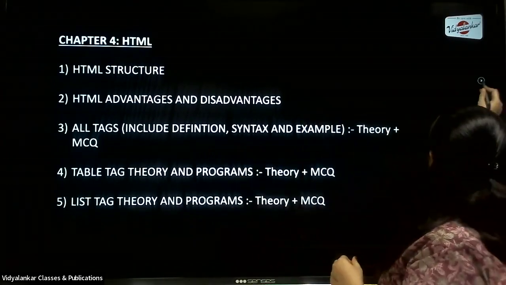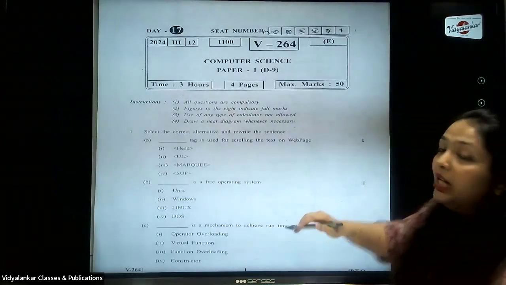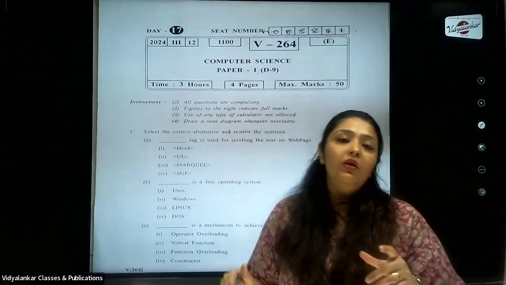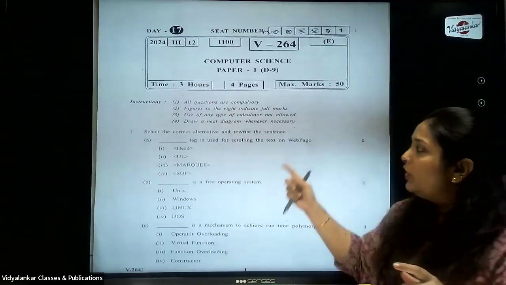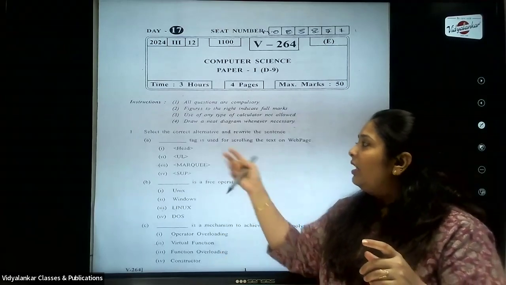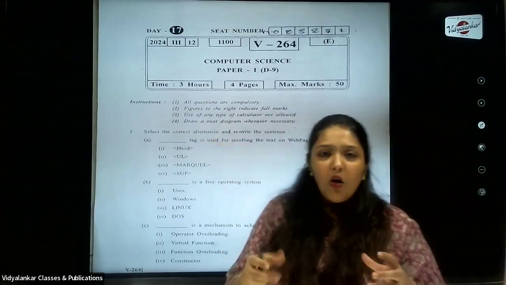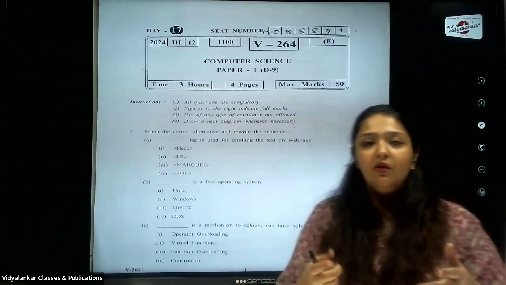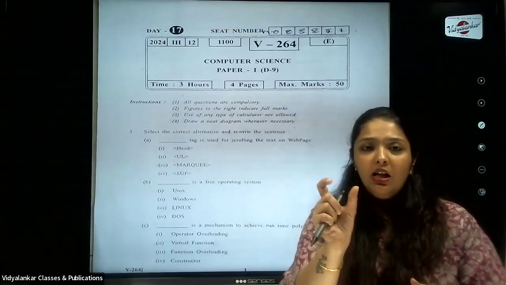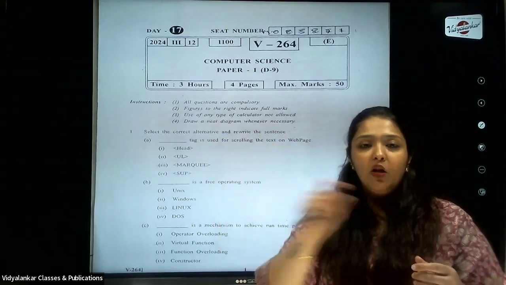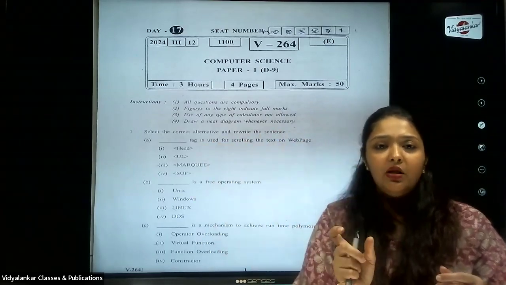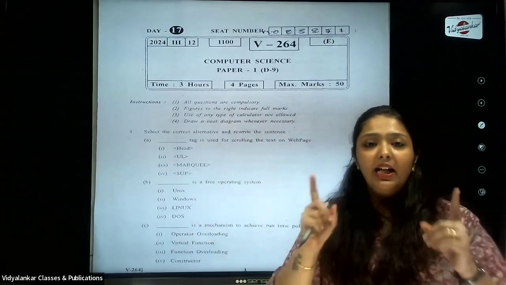Now we'll see a sample paper. The basic instruction I would like to give you is for the first question: select the correct alternative and rewrite the sentence. But what do we expect when we are correcting the papers? Write the correct option, write the correct answer. Even if you're not rewriting the sentence, write the correct option and the correct answer. That is what we expect.